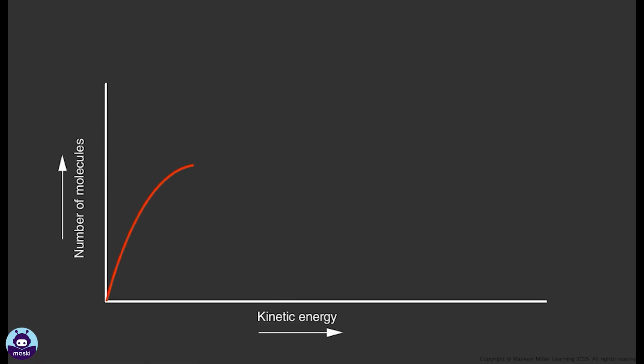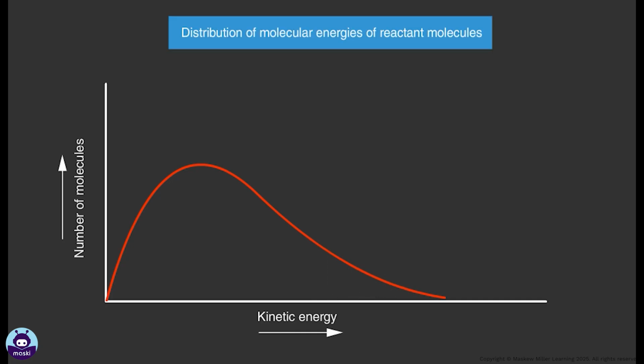The curve shown here depicts the number of molecules that have a certain kinetic energy. This is called the distribution of molecular energies of reactant molecules. The maximum number of molecules having the same energy corresponds to the peak of the curve. This gives us the most probable kinetic energy. The activation energy of the reaction is independent of the kinetic energy distribution of the molecules of the reactant.